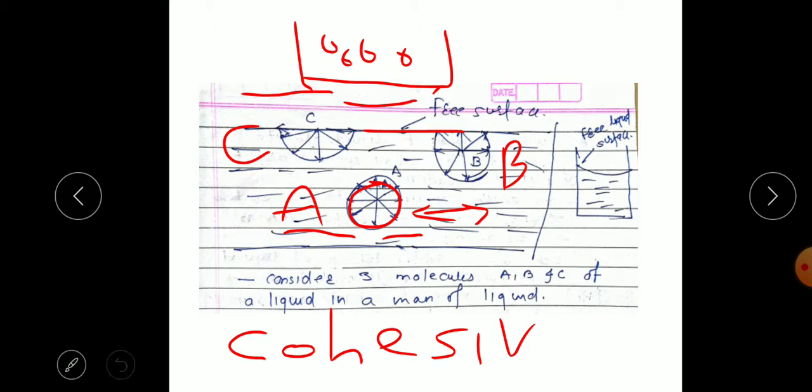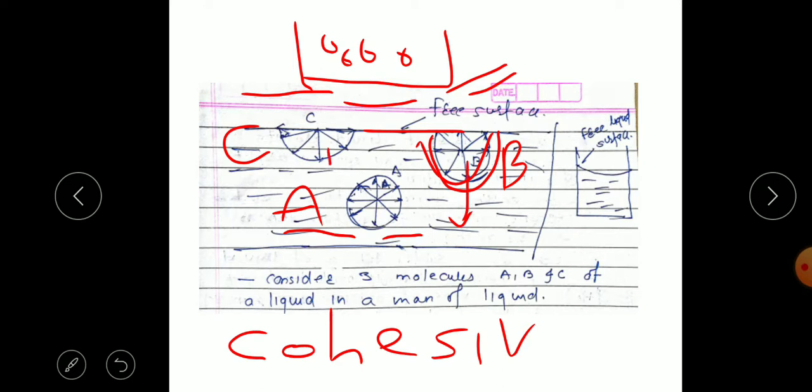But consider molecule B. A large portion of it is inside the water and a smaller portion is above the free surface, in contact with the surrounding air. So because of cohesion, B has a higher attractive force.